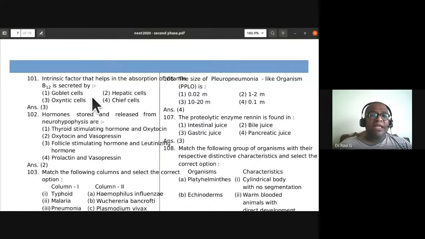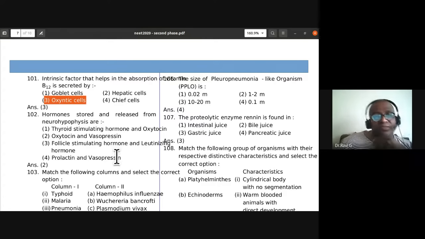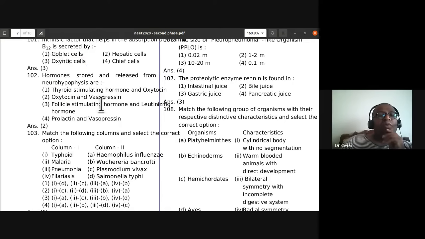Intrinsic factor that helps in the absorption of vitamin B12 is secreted by oxyntic cells. Third one: hormones stored and released from the neurohypophysis, or the posterior lobe of the pituitary gland, are oxytocin and vasopressin. They don't secrete, they are stored and released. Secretion is from the hypothalamus. Vasopressin is also called antidiuretic hormone. So just remember this about oxytocin and vasopressin.